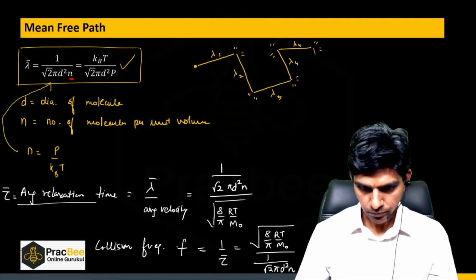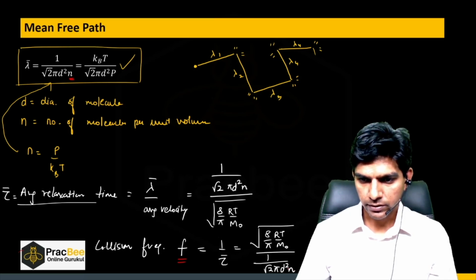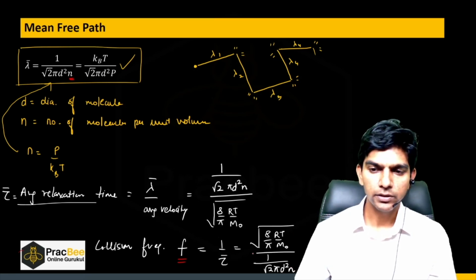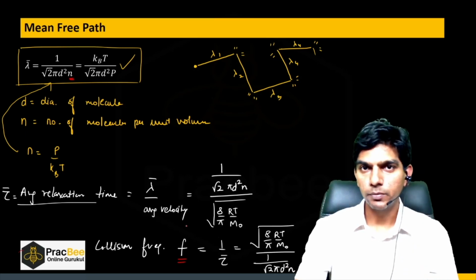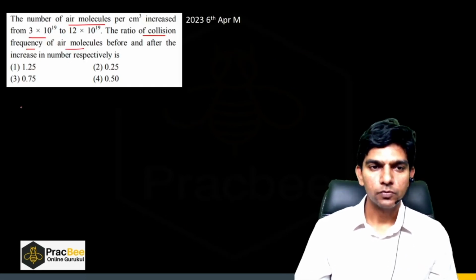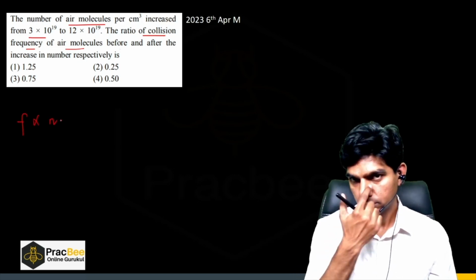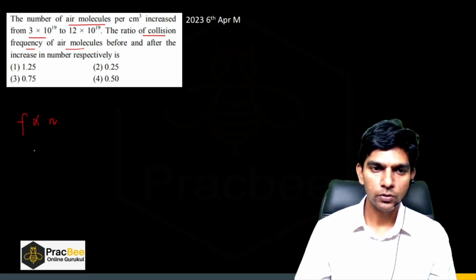So if I take this root 2 pi d square, this n will come in the numerator. Rest of the things will remain same, right? Because we are only changing the n value. So we can say frequency is directly proportional to n.